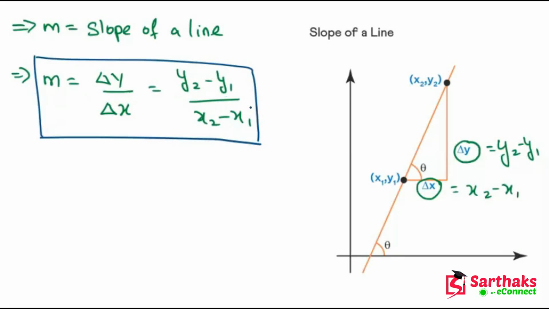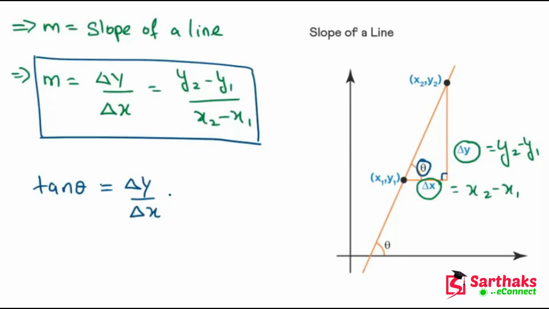Now, this is theta and this is 90 degrees. So we can write tan theta is equal to delta y upon delta x, because we know that tan theta is perpendicular upon base. Perpendicular we have delta y and base we have delta x.